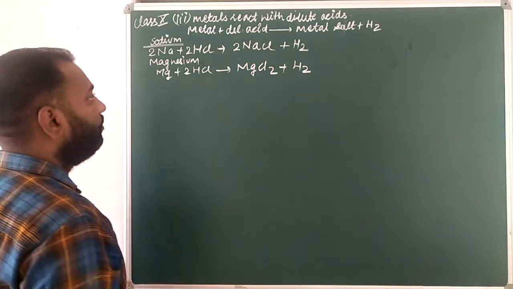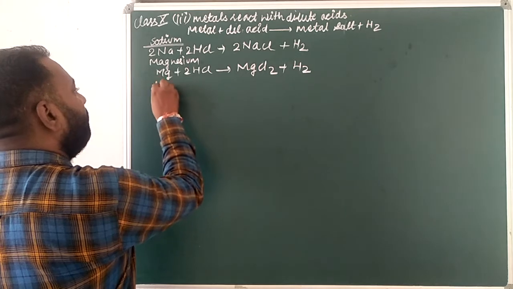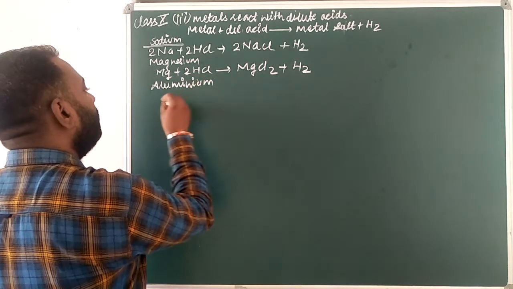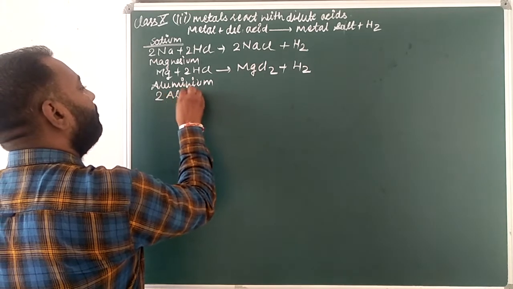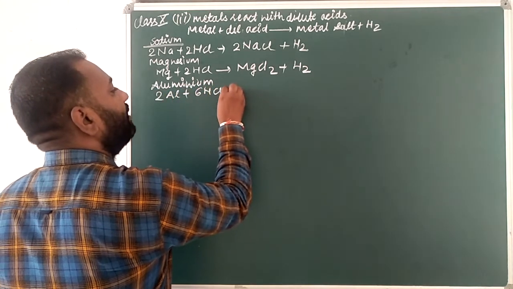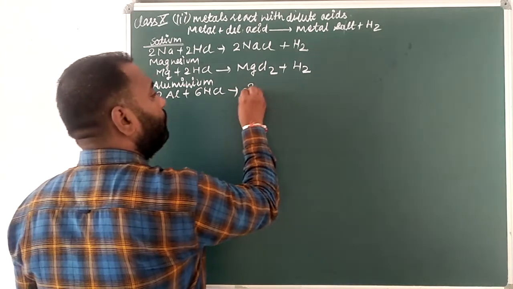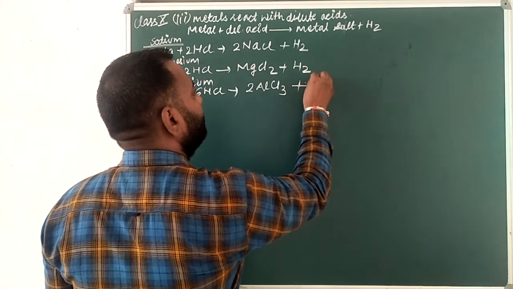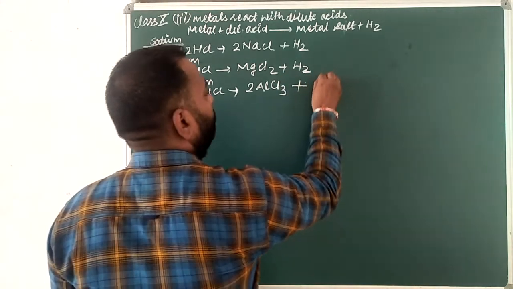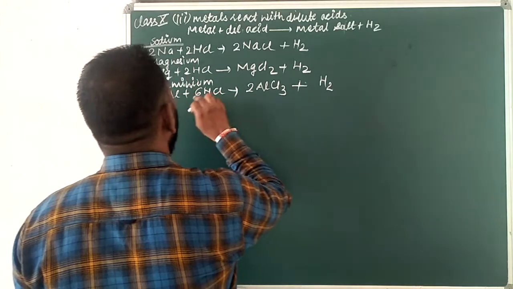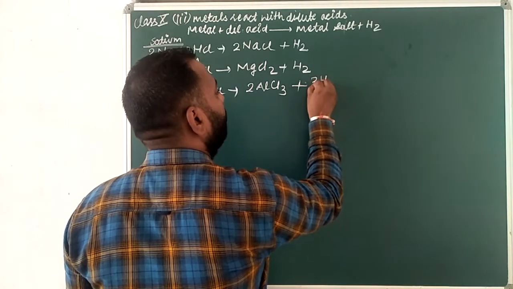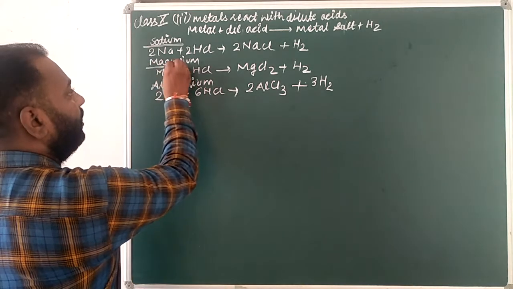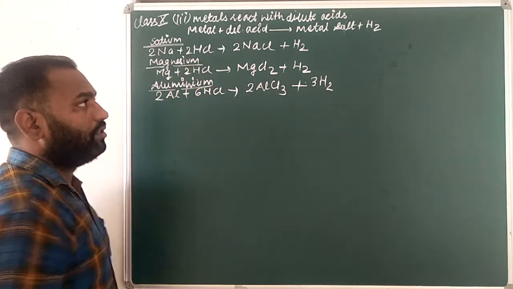And now the reaction with aluminium: 2Al plus 6HCl gives 2AlCl3 plus 3H2. How many H2? 3, because 3 to the 6.